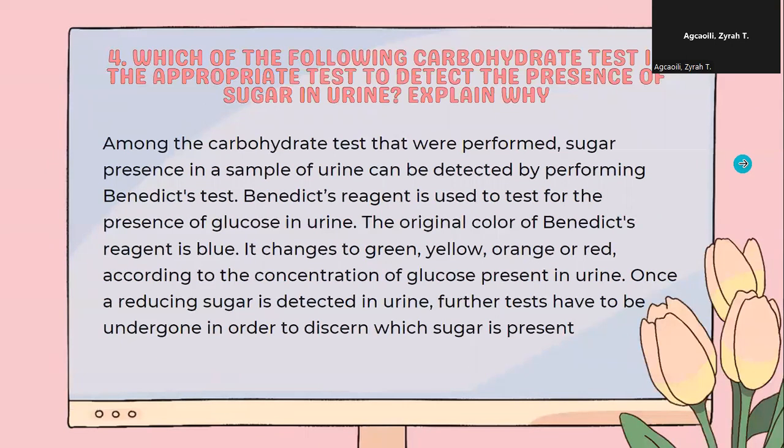Which of the following carbohydrate tests is the appropriate test to detect the presence of sugar in urine? Explain why. Among the carbohydrate tests that were performed, sugar presence in a sample of urine can be detected by performing Benedict's test. Benedict's reagent is used to test for the presence of glucose in urine. The original color of Benedict's reagent is blue. It changes to green, yellow, orange, or red according to the concentration of glucose present in urine. Once a reducing sugar is detected in urine, further tests have to be undergone in order to discern which sugar is present.